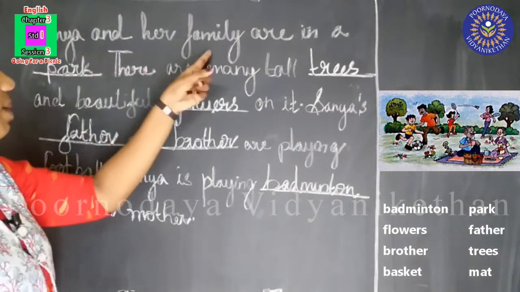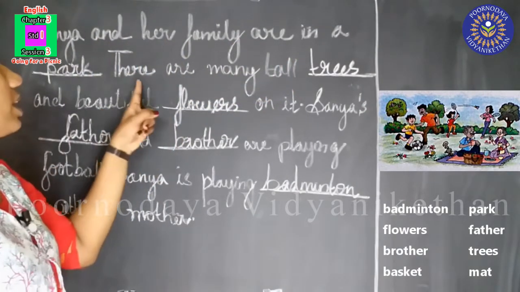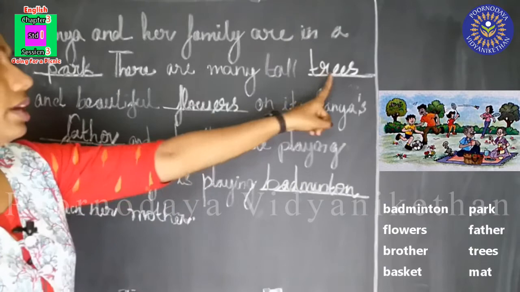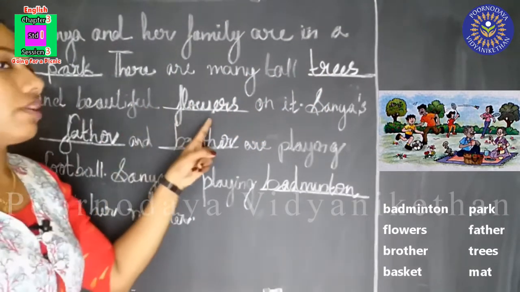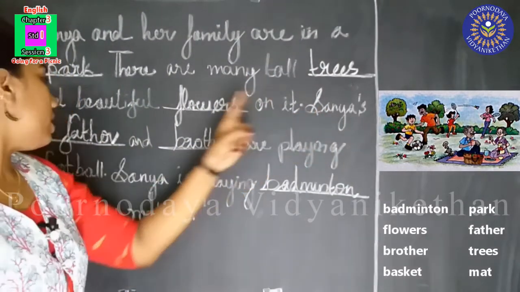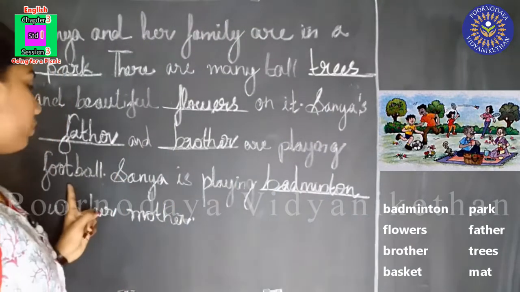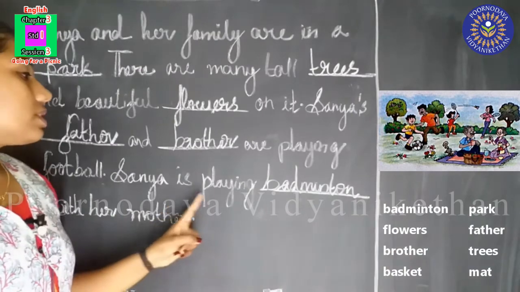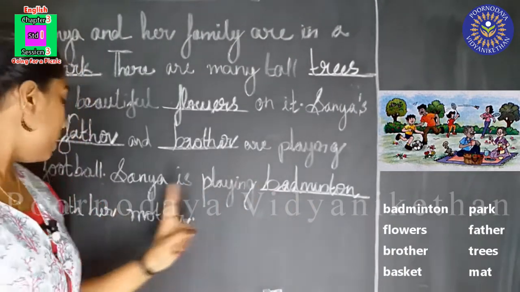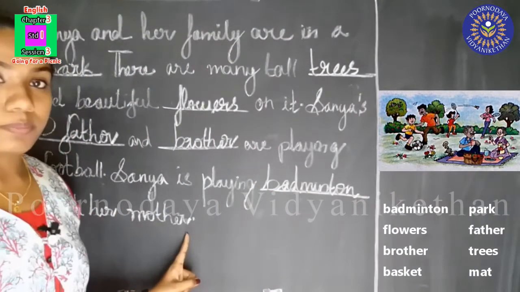Sanya and her family are in a park. There are many tall trees and beautiful flowers on it. Sanya's father and brother are playing football. Sanya is playing badminton with her mother.